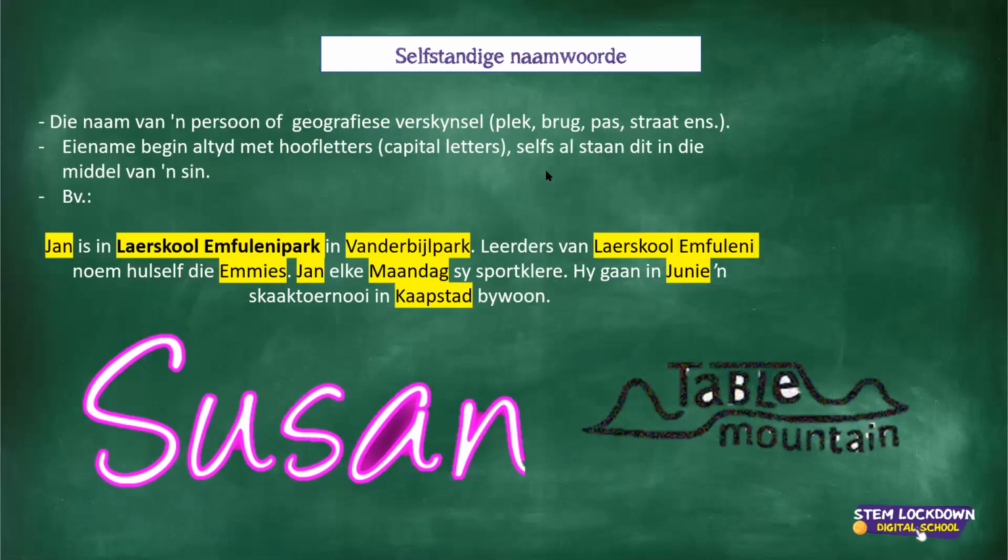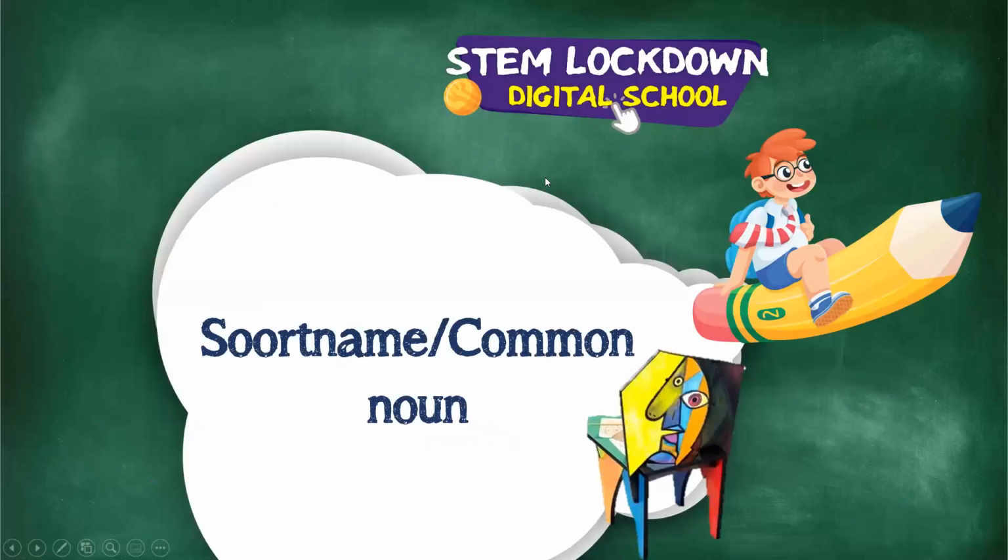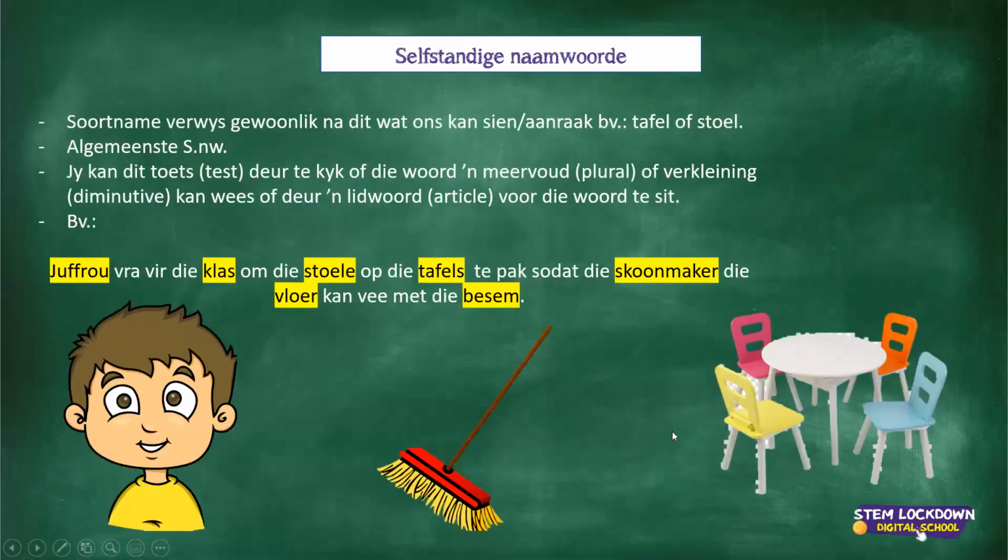Okay, and then the next one is a soortnaam, common noun, which refers to things, like a table, a chair. If you look at the pictures here, it's a table or a chair or a broom or a person. You can touch the human, you see there.